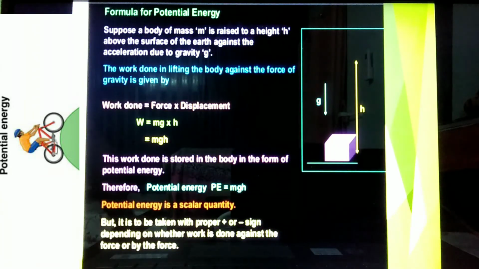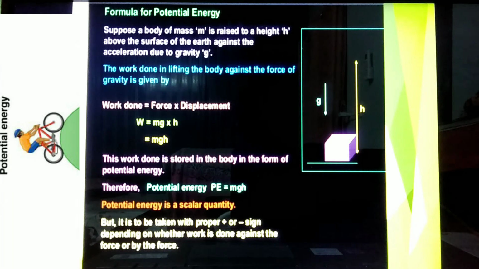Formula for potential energy. Suppose a body of mass m is raised to a height h above the surface of the earth against the acceleration due to gravity g. The work done in lifting the body against the force of gravity is given by work done equals force into displacement. W equals mg into h, that is equal to mgh.